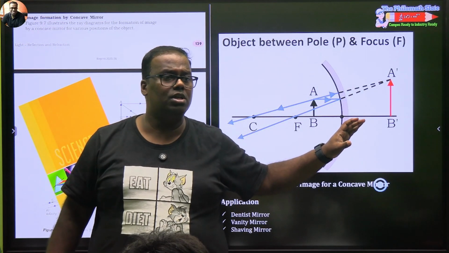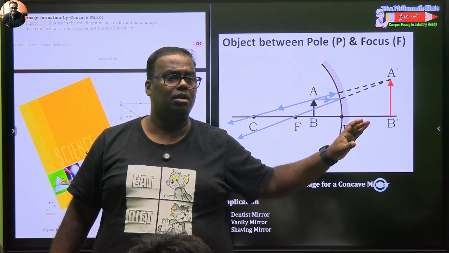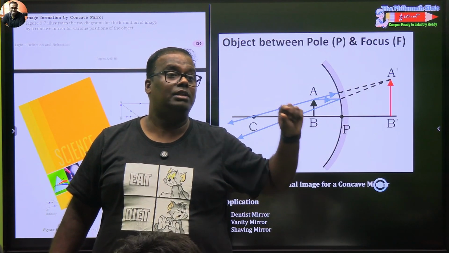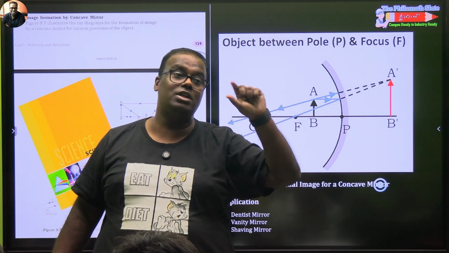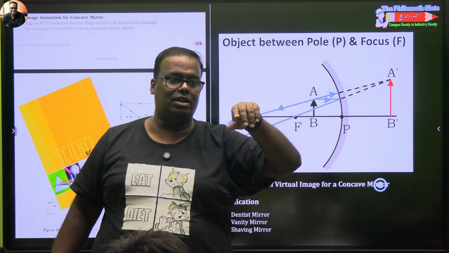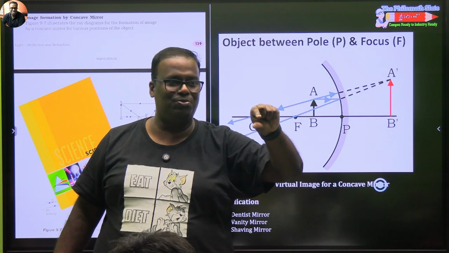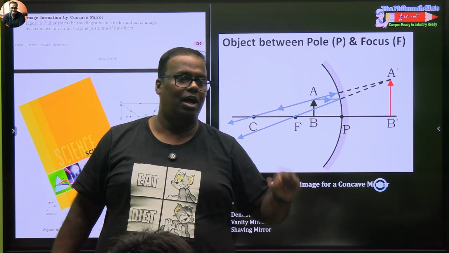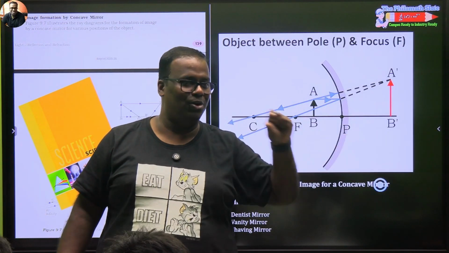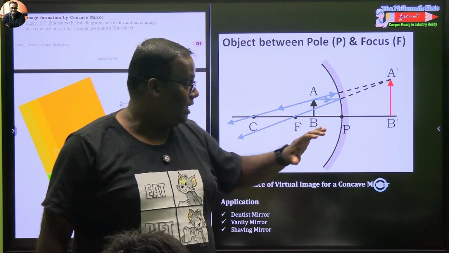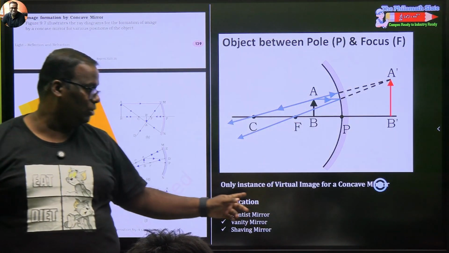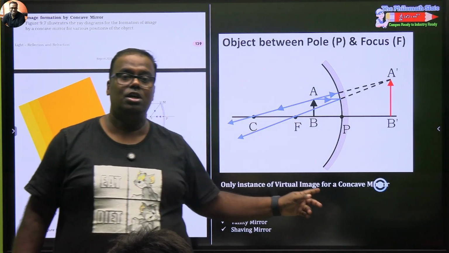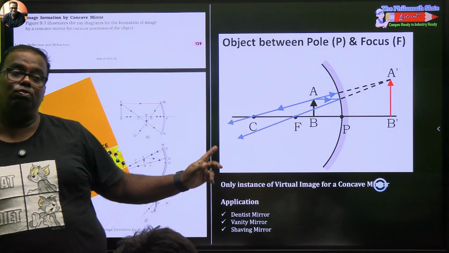हाँ, कौन सा? Infinity से आगे focus में object रहता है, highly enlarged image. That is when you are keeping at focus, then image is forming at infinity. He is correct. और infinity पे object नहीं रखते, object focus में रखते हैं. हाँ, नहीं मतलब but image is highly enlarged. हाँ, तो you are saying the object is at infinity. So what I am saying, ये तीन ग्रहों का मिलन सिर्फ यहाँ पे आपको दिखेगा. This is the only case where you will find virtual image, you will find erect and you will find magnified.